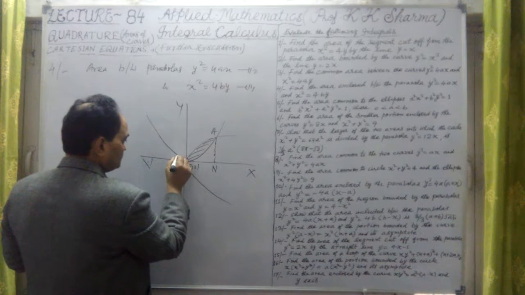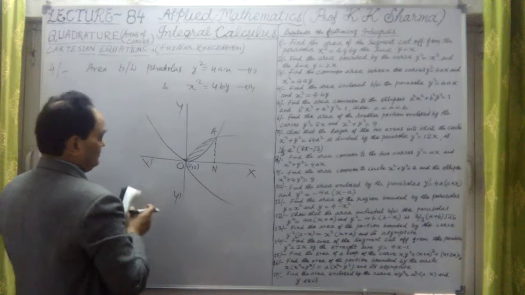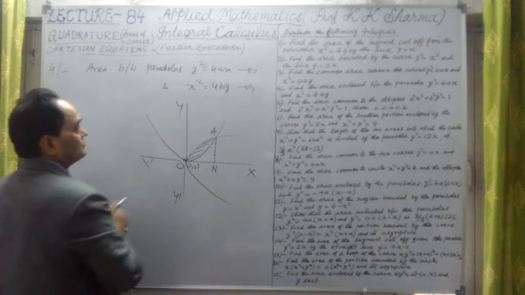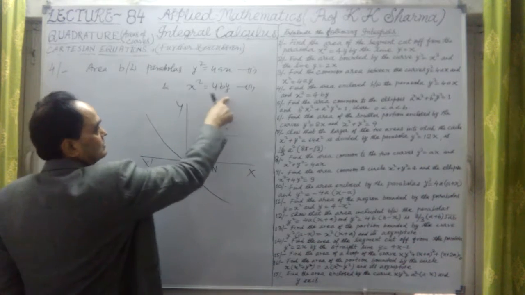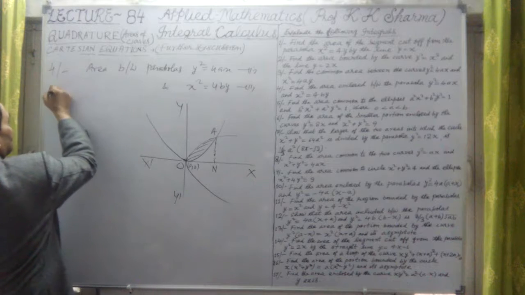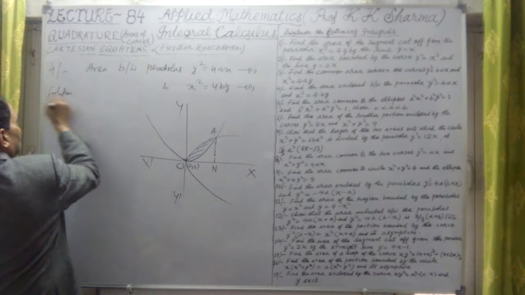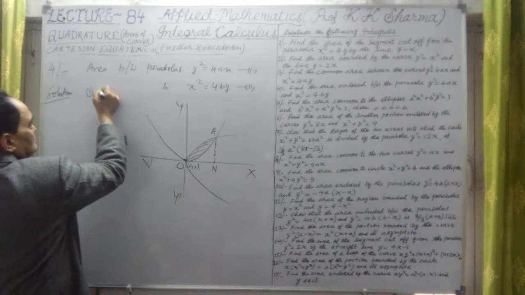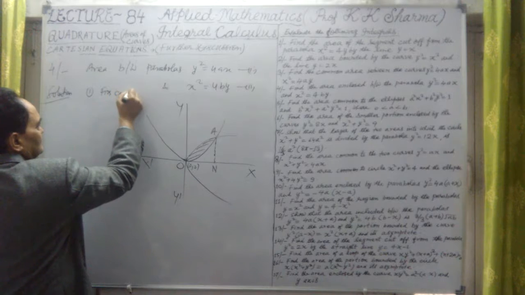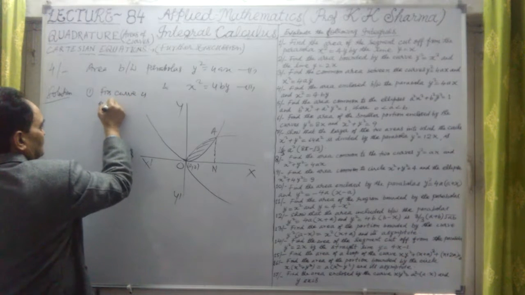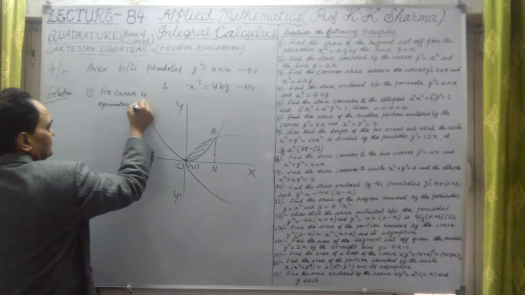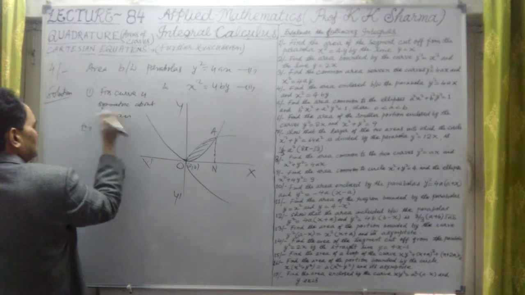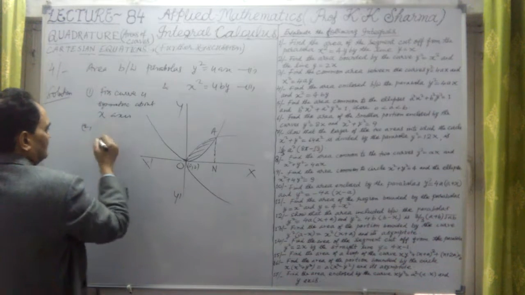Now let me talk about the common area here. So first we have to find out what are the common points here. If I find out the common points, again squaring second equation, the common area, this is solution we are finding out. Okay, so we can just talk about the first parabola. The first curve, let me take. The first curve is symmetric about x-axis. Okay, region you can write that y, because y is even power.